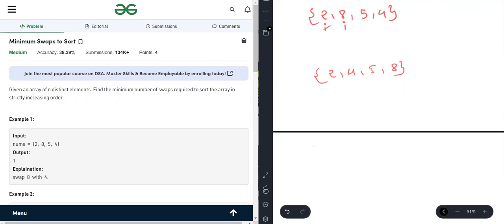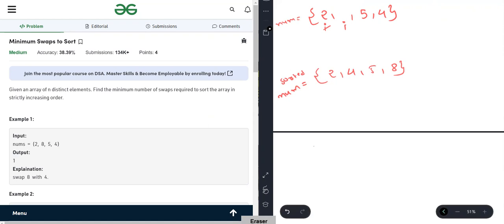If both the values are not the same, here this is the num and this is the sorted num. If these both are not the same, then we are just replacing the element from the num with the element in the sorted num, means we are putting the element in its right position.